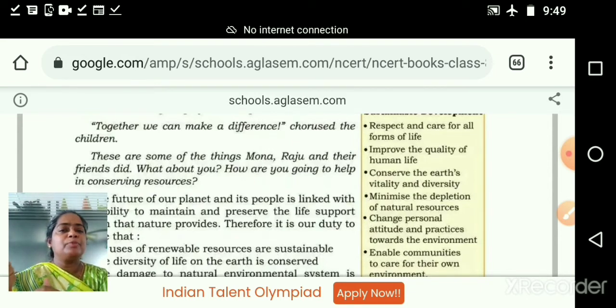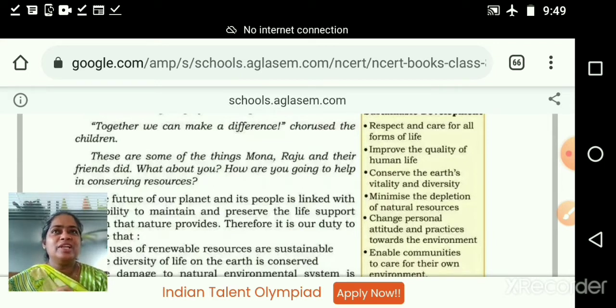It may be some flowering plants like lotus and all. It may be some non-flowering plants like money plant, like some vegetable plants, or some big trees. Any form of life, what we should do, we should respect and care. The same thing you studied in your LSGS period here in school. Respect and care everyone. Respect and care everyone. Yes or no?